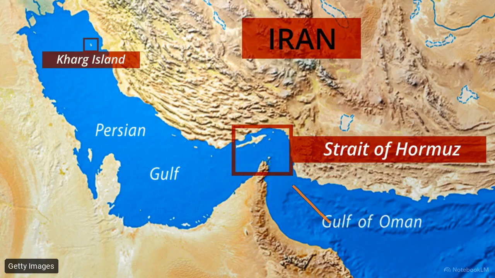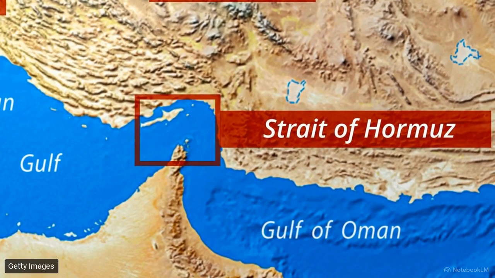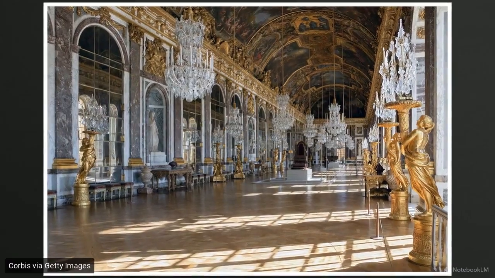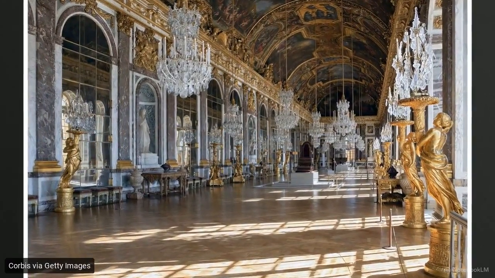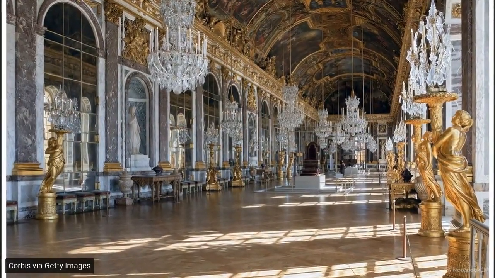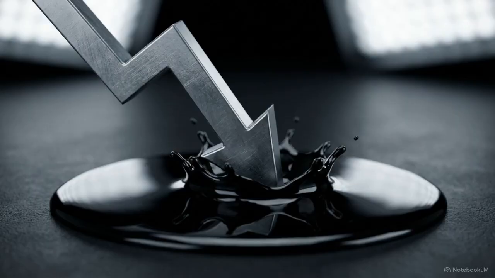This map shows the Strait of Hormuz bottleneck, the origin of a 2026 supply shock that drove Brent crude from $60.75 to over $116, before crashing back to $80 within 24 hours. On June 17th, the Versailles Memorandum of Understanding temporarily erased the market's geopolitical premium, triggering a massive 25% crude sell-off.